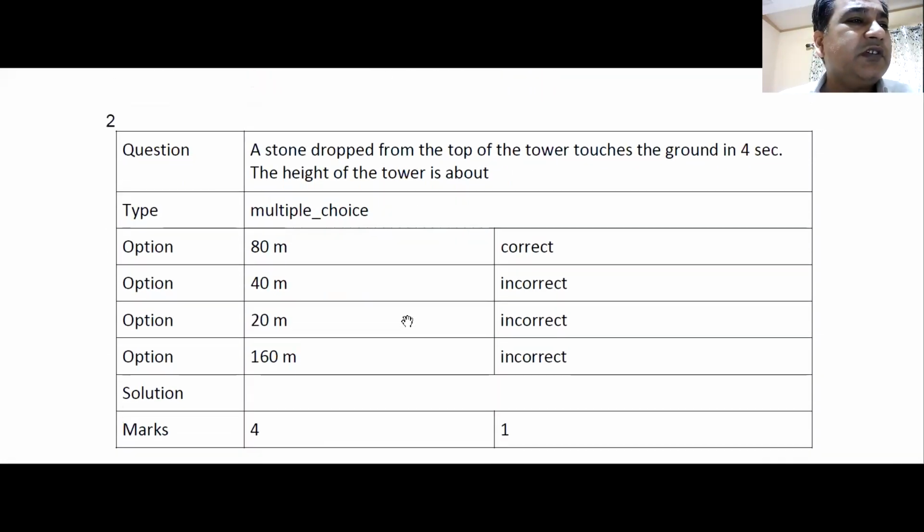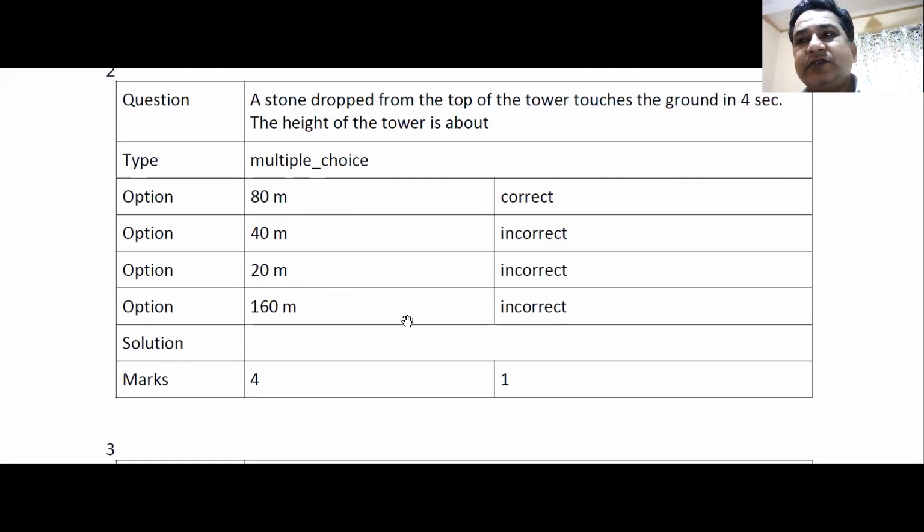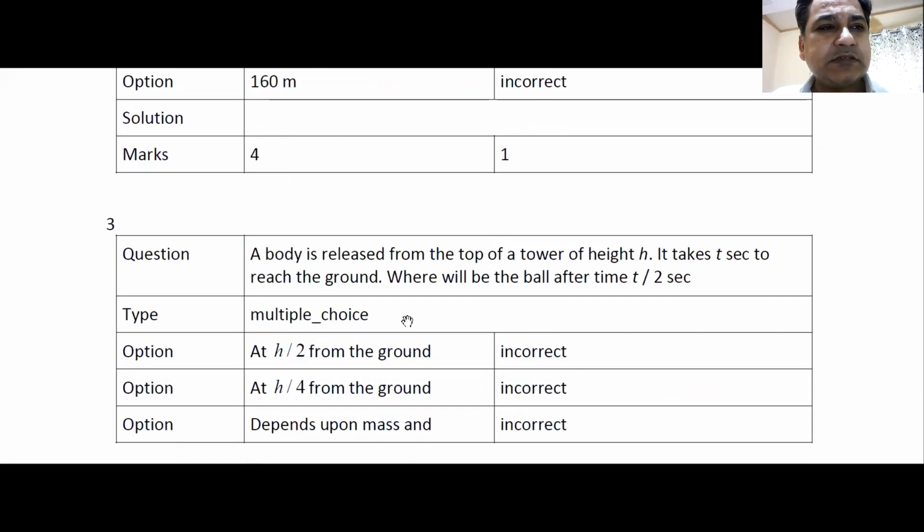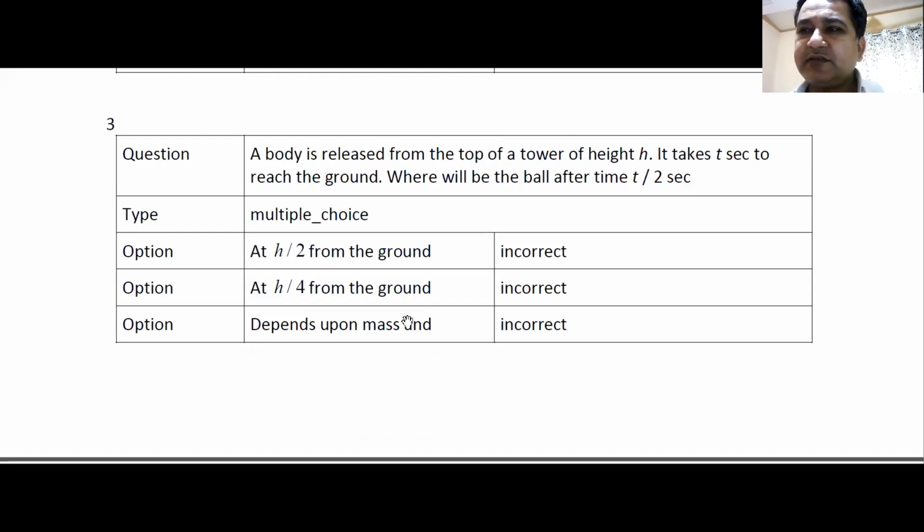Question number 2: a stone is dropped from the top of a tower, touches the ground in 4 seconds. What is the height of the tower? Simple. The initial velocity is u. Acceleration due to gravity is g, which is minus 10, minus because it is going downwards. You know the time. S is equal to ut plus half at square you can put. U is 0. You know the value of time. You know the value of g. You can get the value of height h. Right? Yes, that's simple.